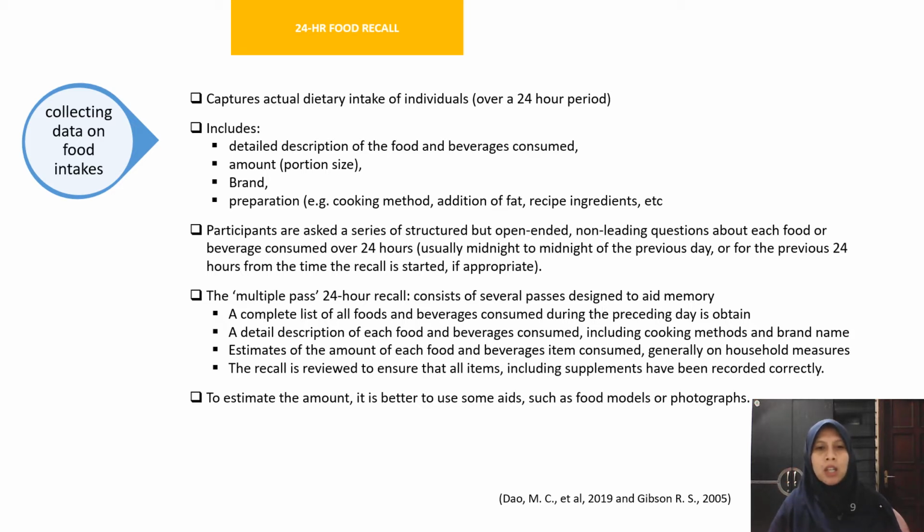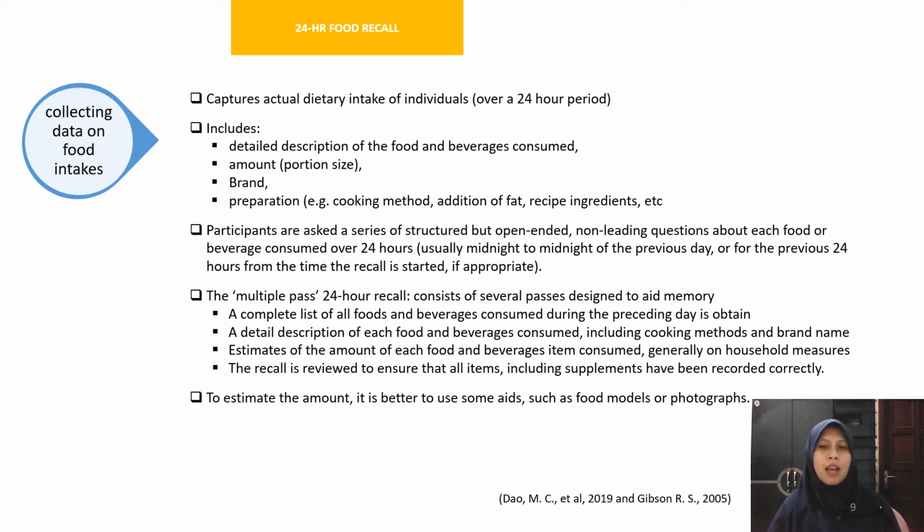In this method, we usually use the multiple-pass 24-hour recall. It means it consists of several passes, four passes, and it is designed to aid memory. In the first pass, we ask and record a complete list of all foods and beverages consumed during the preceding day. So we ask the participant what food and beverages were consumed from when they wake up until they sleep at night. If they wake up in the midnight and they eat some food or beverage, then we also record that food or beverage.